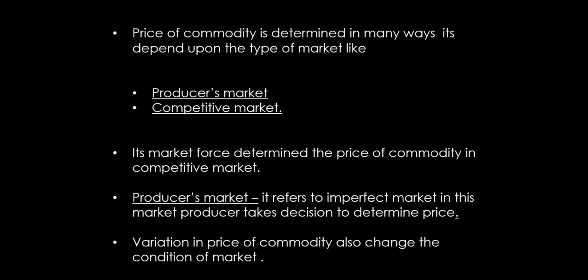So the price of a commodity is determined in many ways. It depends upon the type of market, right? There are two types of market. First is called producers market. Second is called competitive market. A competitive market is a fully competitive market, where numerous buyers and numerous sellers compete with each other, and the price of the commodity is determined on the basis of demand and supply. That is called market force.